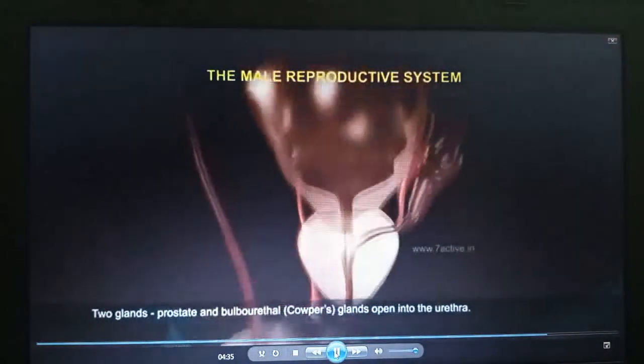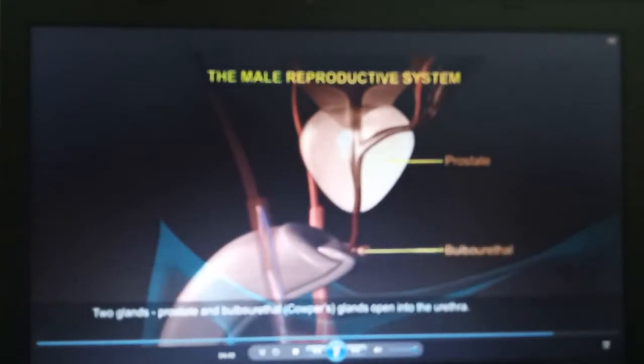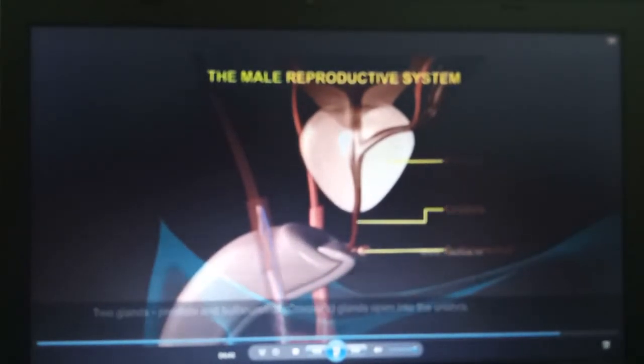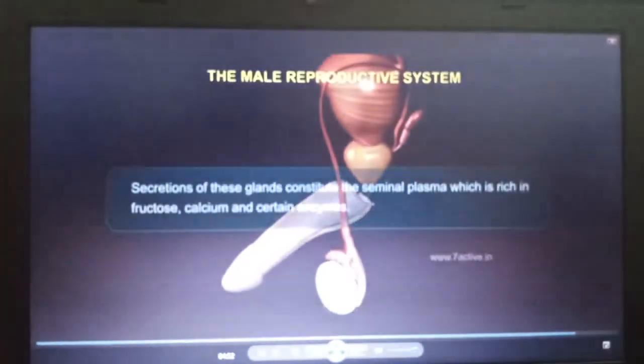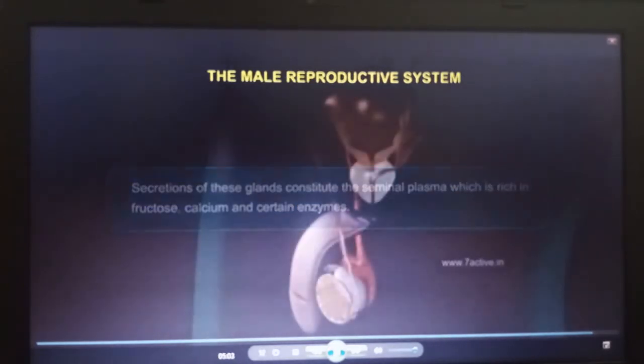Two glands, the prostate and the bulbourethral or Cowper's glands, open into the urethra. They produce mucus that lubricates the urethra to facilitate the ejaculation of sperms during copulation. Secretions of these glands constitute the seminal plasma, which is rich in fructose, calcium, and certain enzymes. External genital